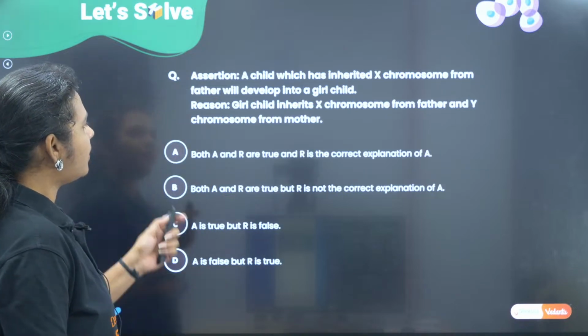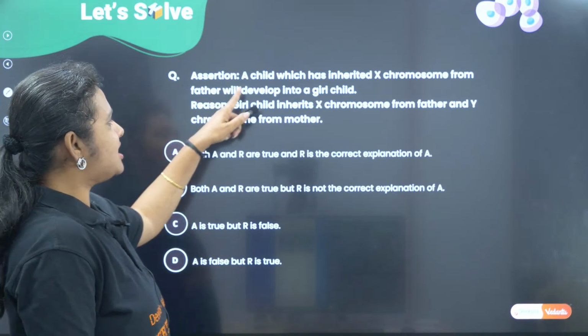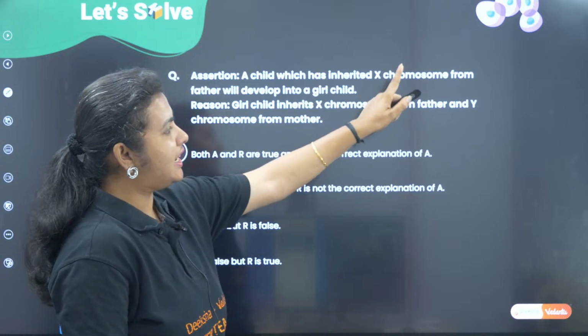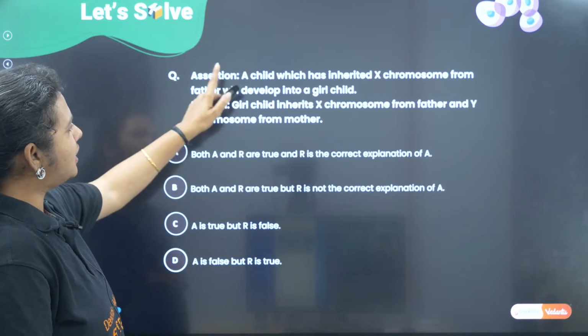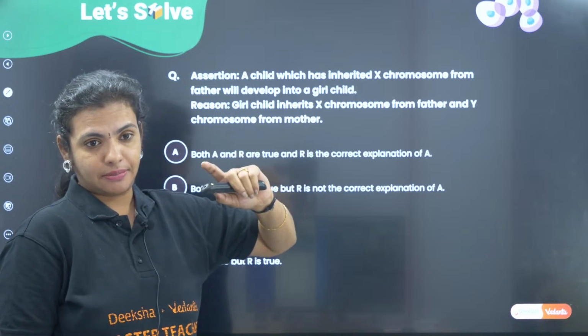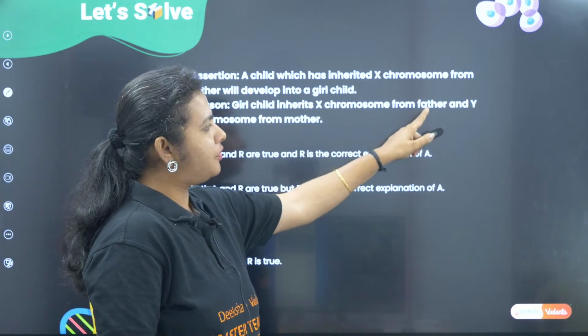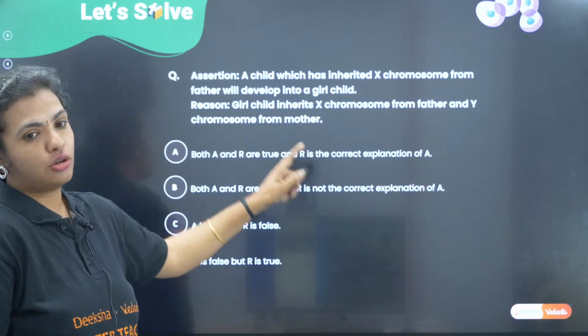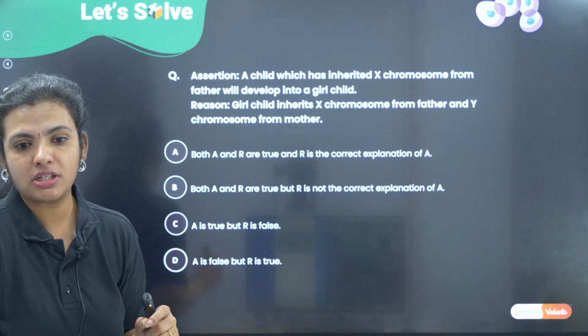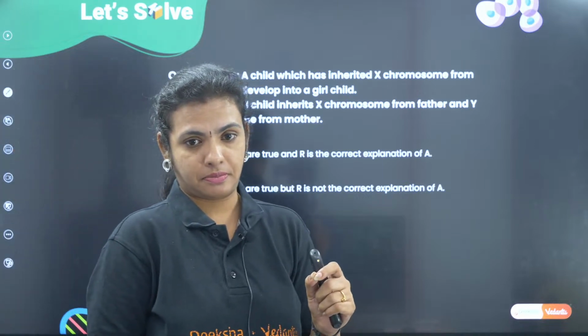Why? Okay. Assertion says a child which has inherited X chromosome from the father will develop into a girl child. The reason says girl child inherits X chromosome from the father, Y chromosome from the mother. This is again a most simplest question.